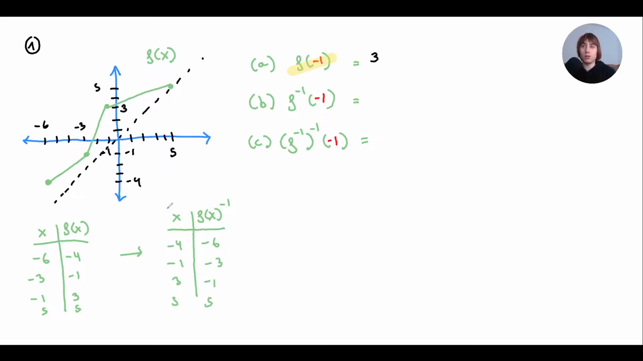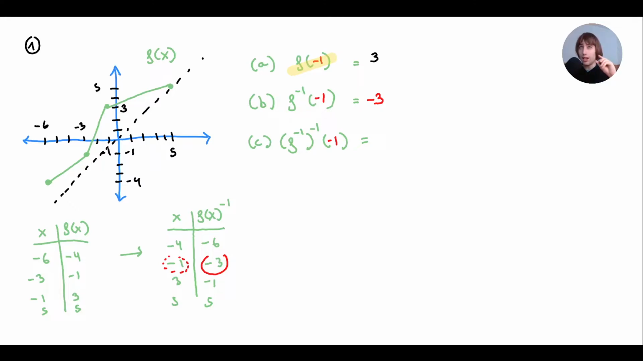So here, with this table, I'm going to check what is the inverse of f when I input a -1. Oh, I get a -3. So this should be -3. Don't think it's because we've switched the sign, eh? That's just a coincidence.